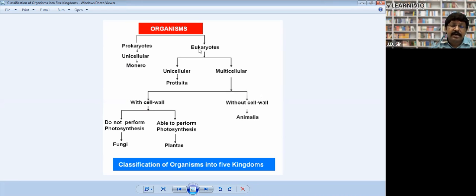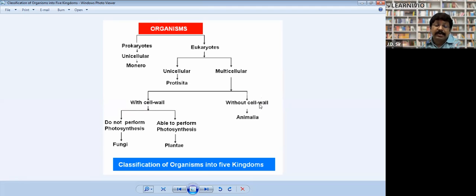Then he said that eukaryotes may be unicellular or multicellular. All unicellular eukaryotes have been put in the second kingdom, Protista. Then he said that multicellular organisms, made up of more than 2 cells, may be of 2 types: those which have a cell wall and those which do not.